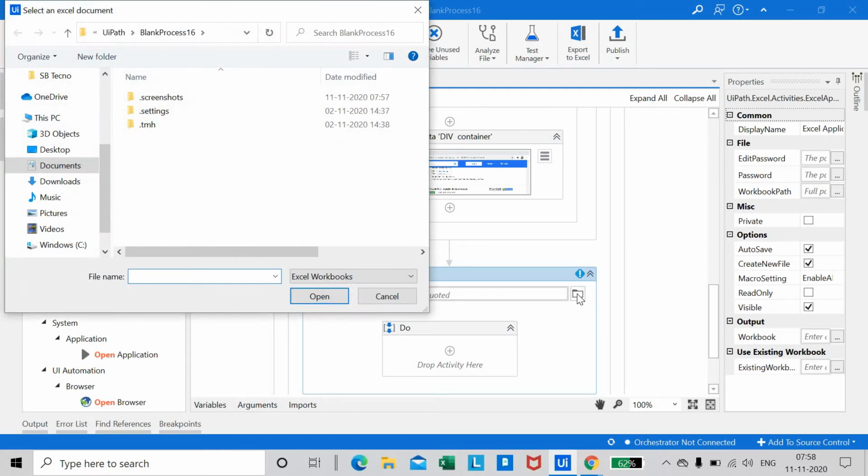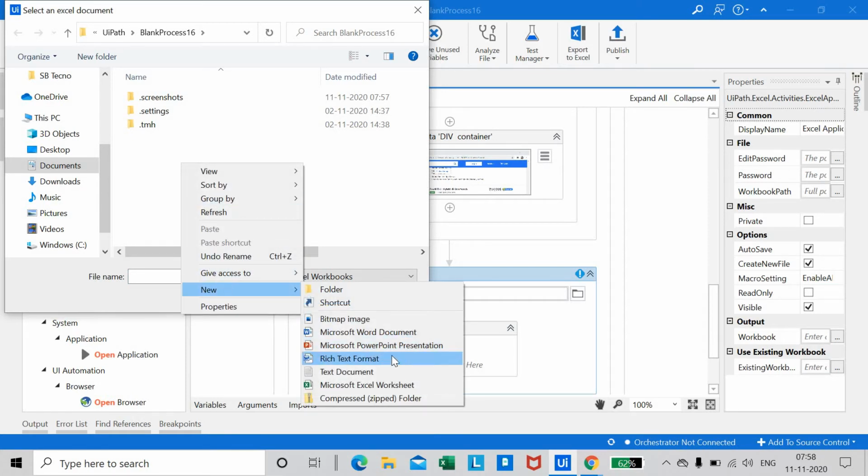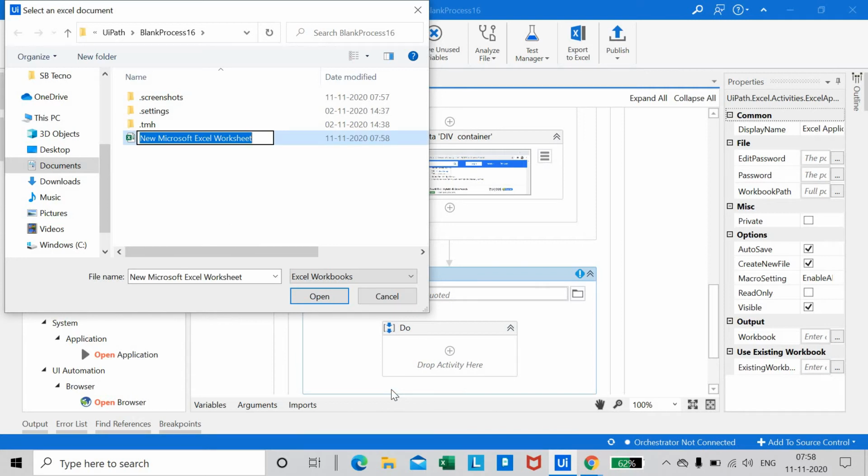So let us choose this one, and in Documents, Blank Process 3, let us take a new Excel worksheet and name it as Smartwatches Flipkart, and let us choose this one and open it.